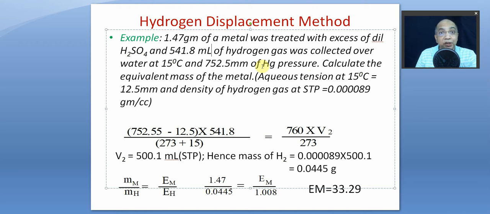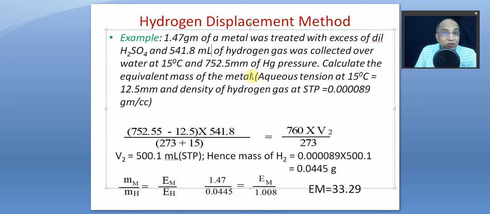And I have already told you several times that if the collection of a gas is made over water, then definitely it will carry some water vapor, and the pressure of that gas is not the pressure of the dry gas.